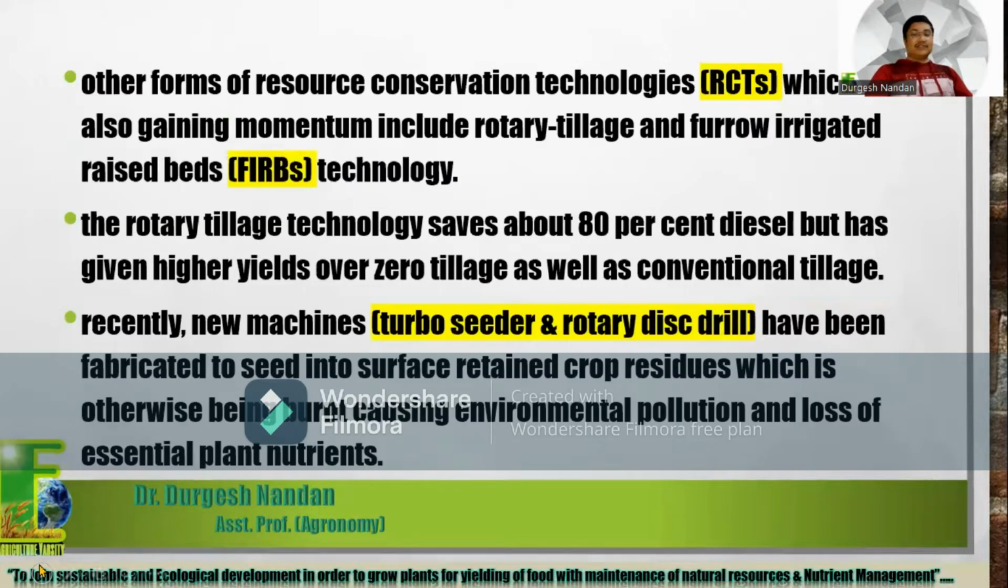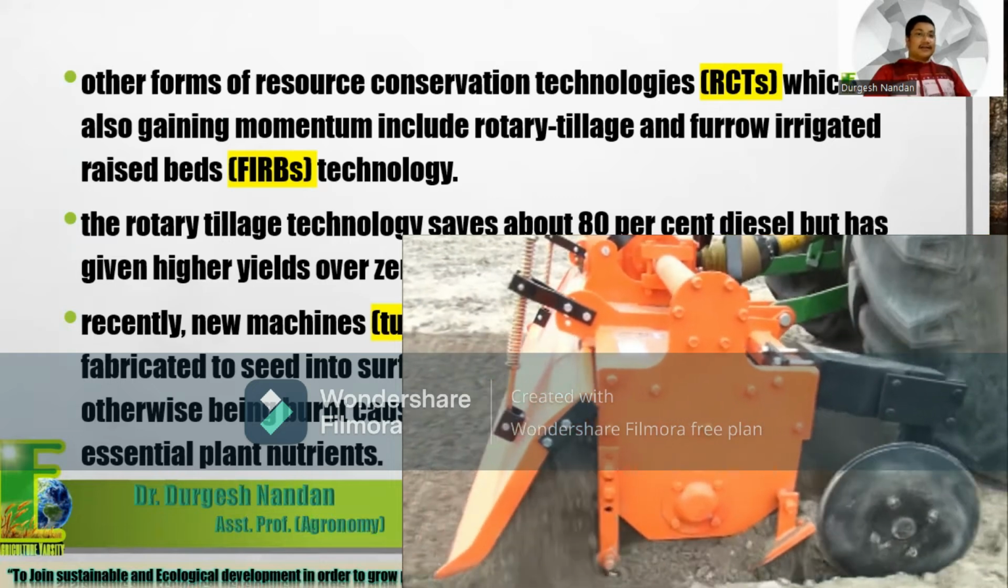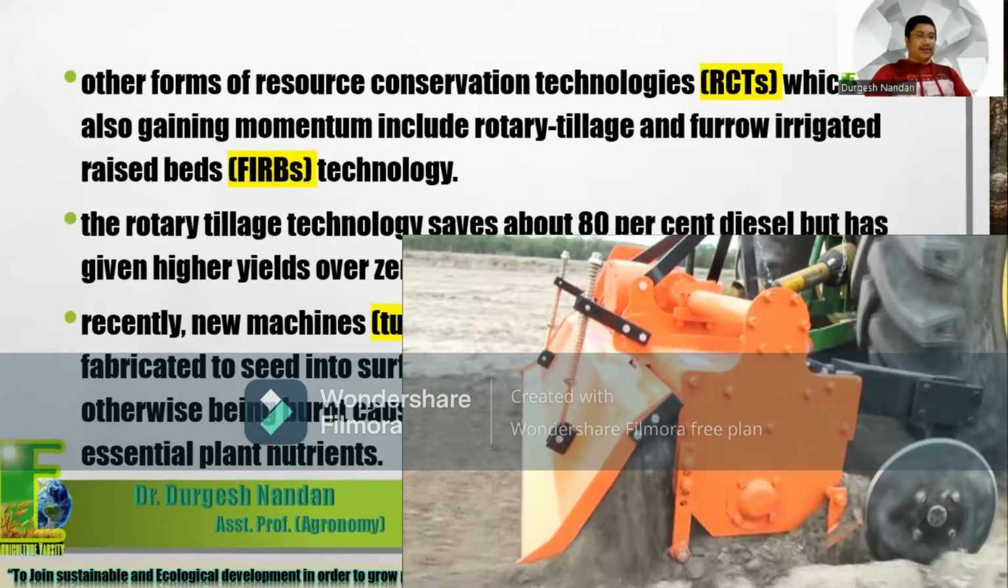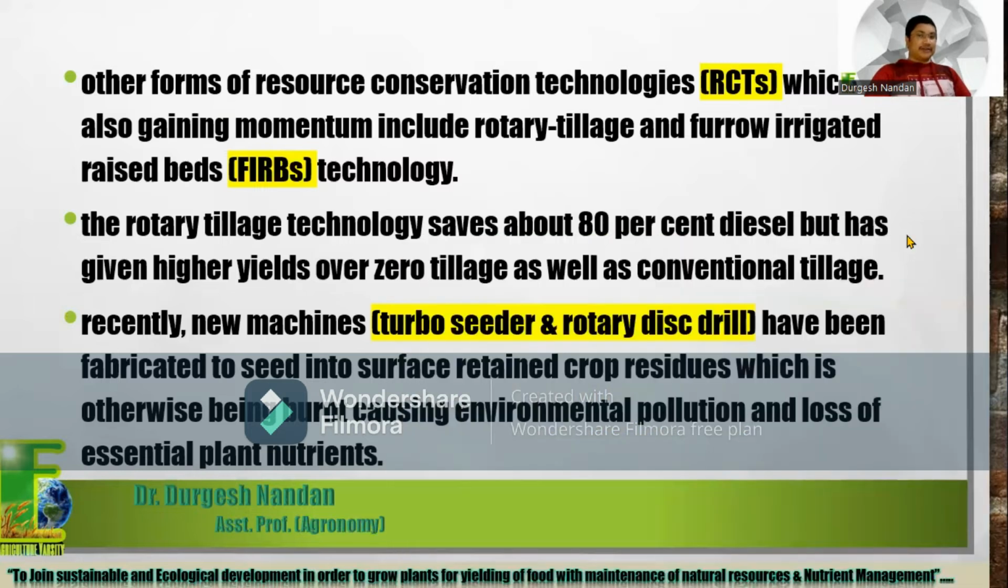Other forms of resource conservation technologies, which are known as RCTs. Resource conservation technologies, which are also gaining momentum, include rotary tillage and furrow irrigated based technology. As we are aware, nowadays cultivation generally uses a rotavator, that is known as rotary tillage, and furrow irrigated based system of technology. All of these are part of resource conservation technologies.